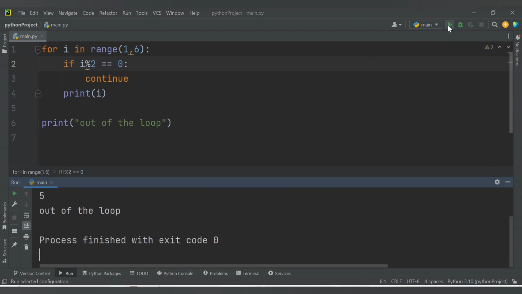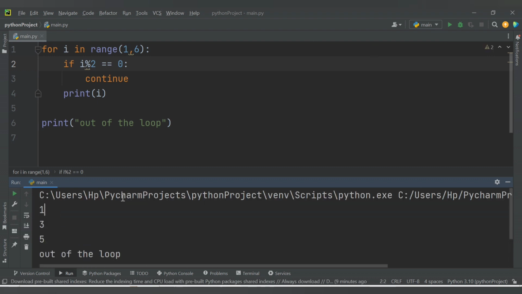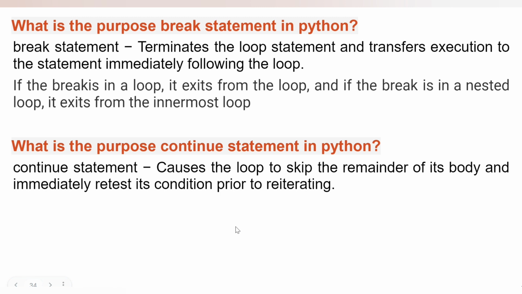So let me run this code. See, we are getting here 1, 3 and 5. Why are we not getting 2 and 4? Because 2 is divisible by 2, so it will say continue, and the next iteration will be executed. And at the time of 4 also, 4 divided by 2 will be equal to 0, so it will say continue and move towards the next iteration. So that's why we are not getting 4 as well. That's the difference between break and continue. You can make use of break and continue as per the requirement in your code.